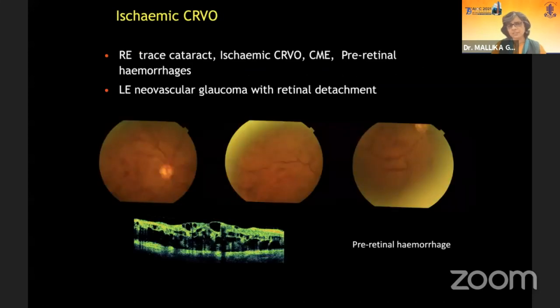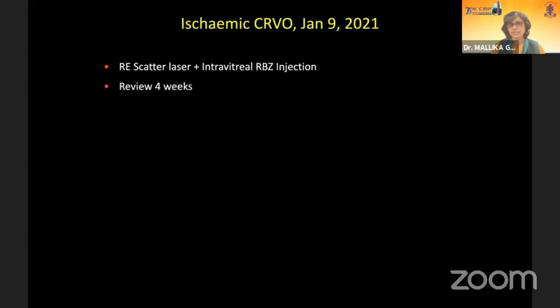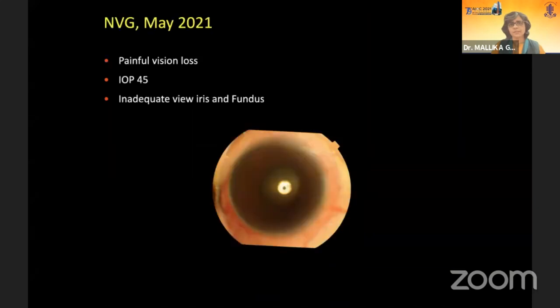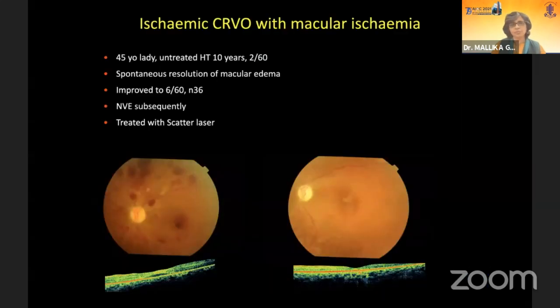This is again a patient with the left eye already having neovascular glaucoma, and the right eye with CRVO, and if you see, there is a pre-retinal hemorrhage. So I already knew the prognosis was very guarded. I did an angio, there were no new vessels, but I did a PRP and aflibercept and Lucentis anyway, because I suspected it would progress. And despite our laser and anti-VEGF, you can see that in 2 months' time, he came back with neovascular glaucoma in this eye. So there is a very, very high risk for neovascular glaucoma in CRVO. You have to be very vigilant.